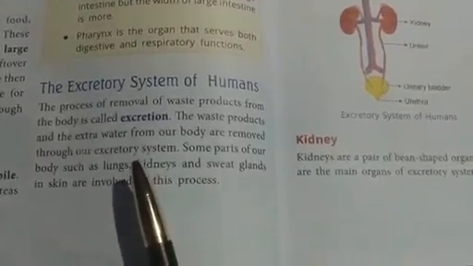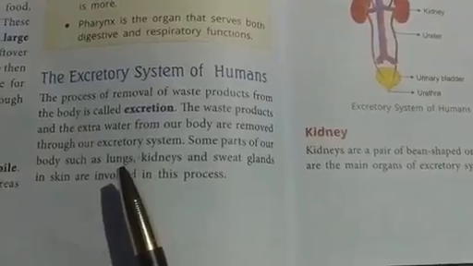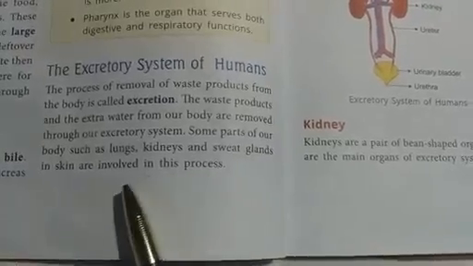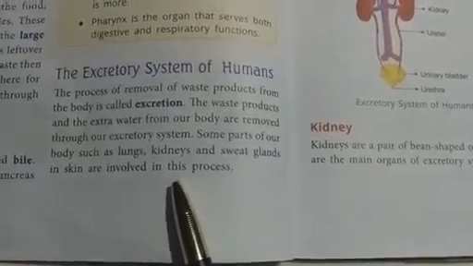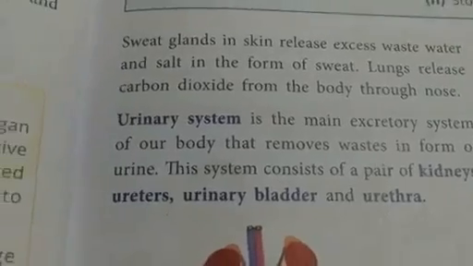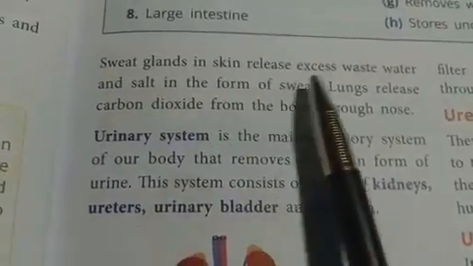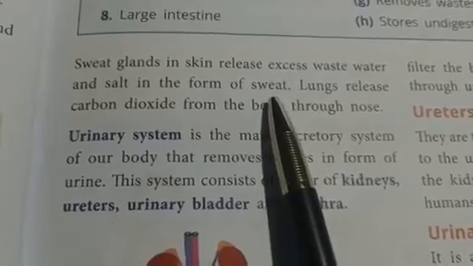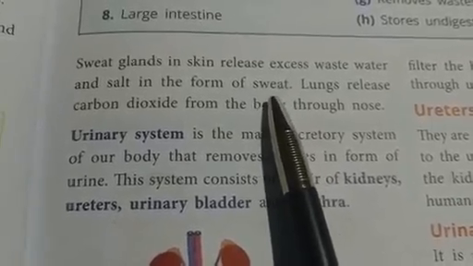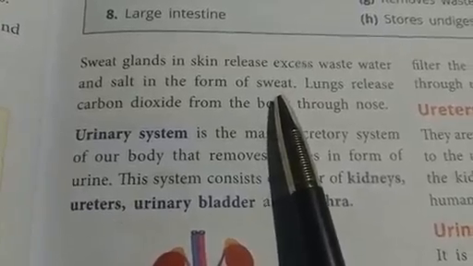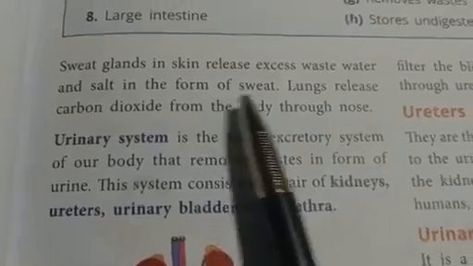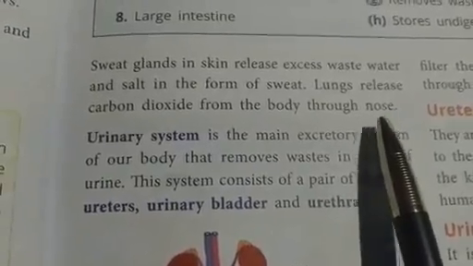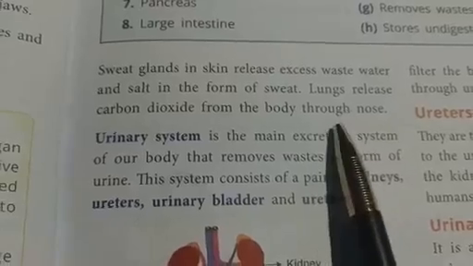Some of the body parts which help in excretion are lungs, kidneys and sweat glands. Also, skin helps a lot in excretion. Sweat glands and skin release excess wastewater and salt in the form of sweat. So the sweat which comes out from our skin is nothing but the excess wastewater and salt. Lungs also release carbon dioxide from the body through the nose. So till here you understood, children.